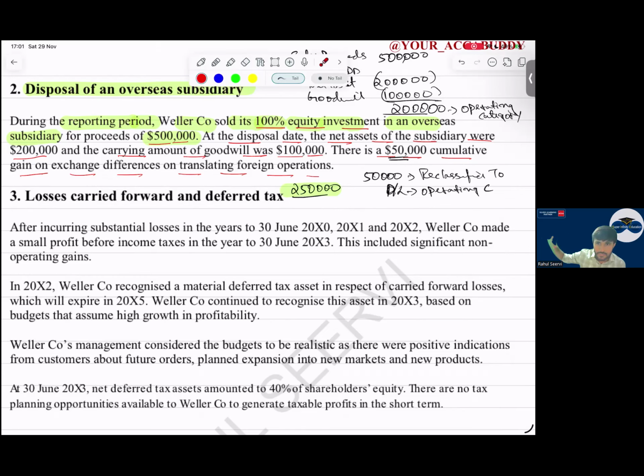Can I say that when we say future profit should be there, it is a judgment or not? It is a judgment, sir. It is very difficult to determine whether profits are there or not. So the company is making losses only for the past 3 years. So to have profits in future is very difficult unless we have a very good customer, we have signed a contract, evidence is that.